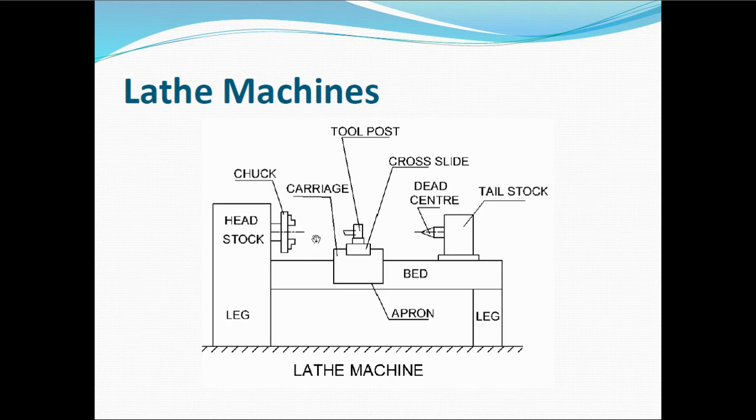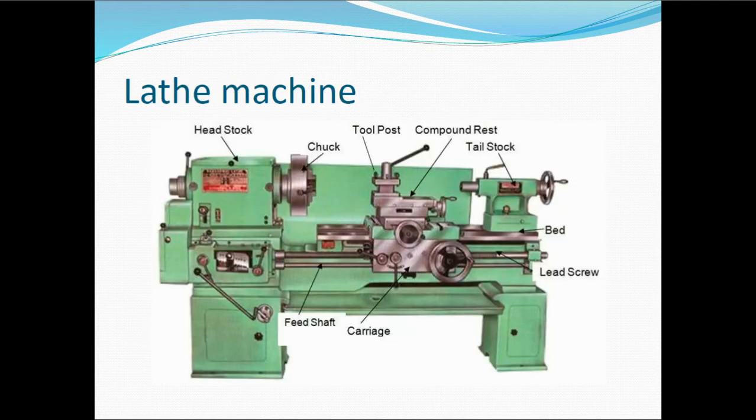So the rotary motion will be there. And one more part is the tool post. In this tool post we hold the tool, and this tool is fed against the rotating workpiece. As it starts cutting and inserting into the workpiece, the workpiece removes its material in the form of chips. Again, different types of chips come depending on the type of workpiece you have. So this is how it looks.